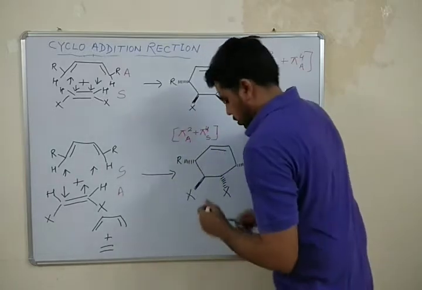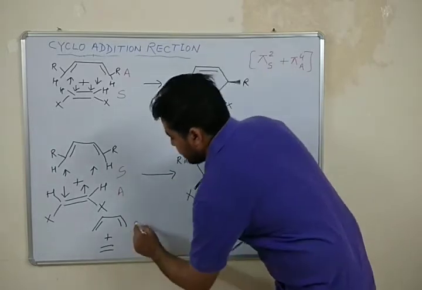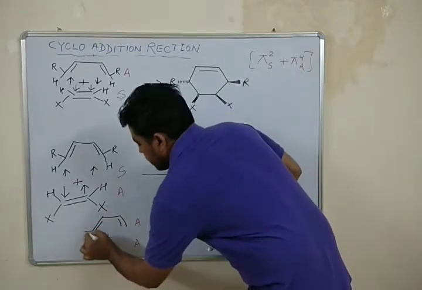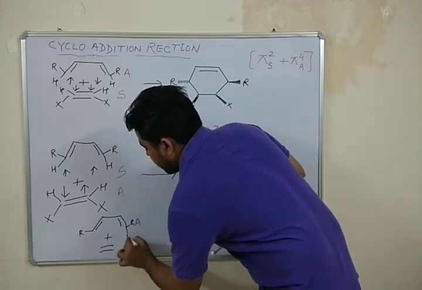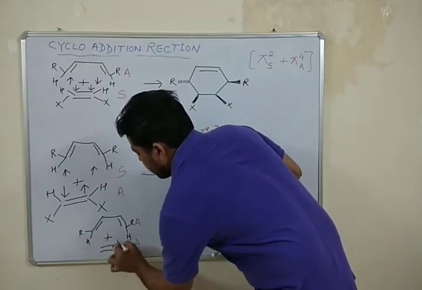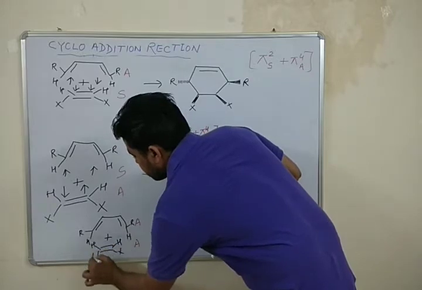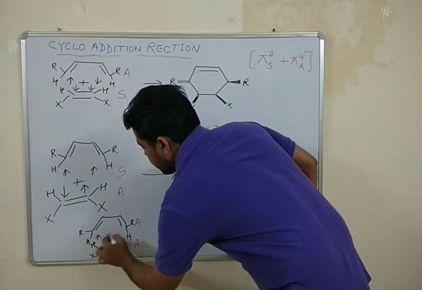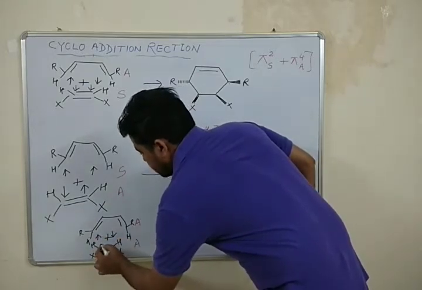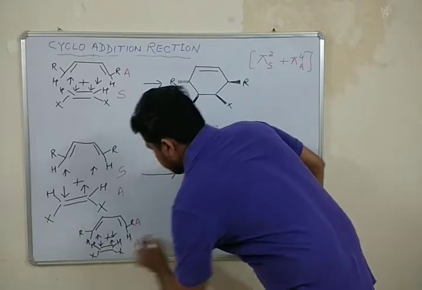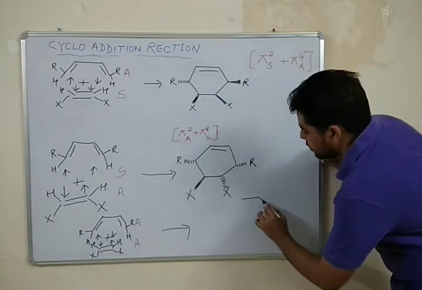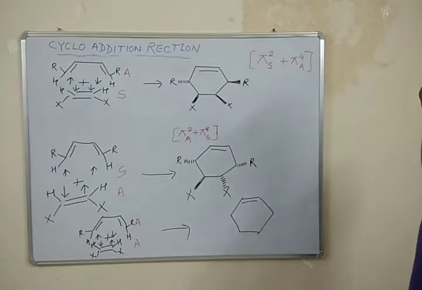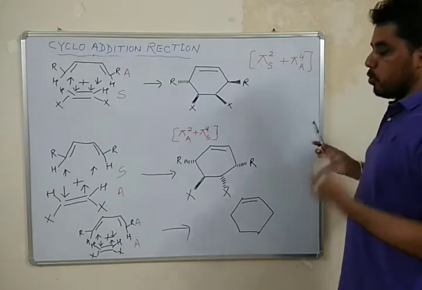Okay, now what I am doing, I am performing intra addition. So it is R, H, X, and X. Intra means one in upward direction, another in downward direction, similarly it is in downward direction, it is in upward direction. So what will be the product? Product will be a cyclohexene having both the groups oriented opposite to each other.